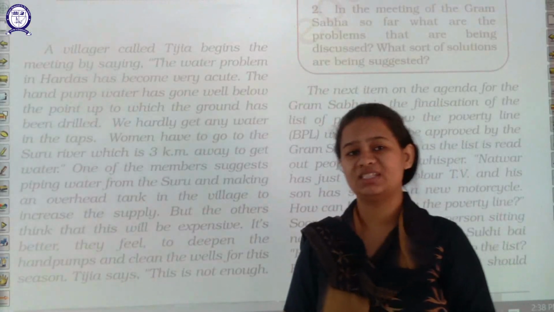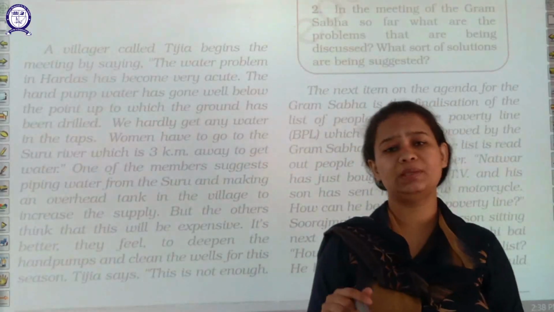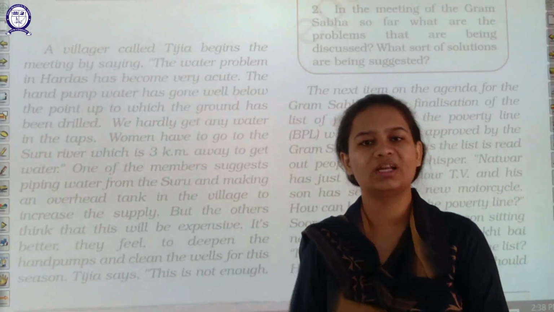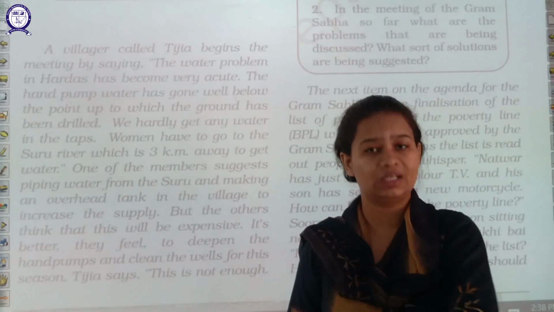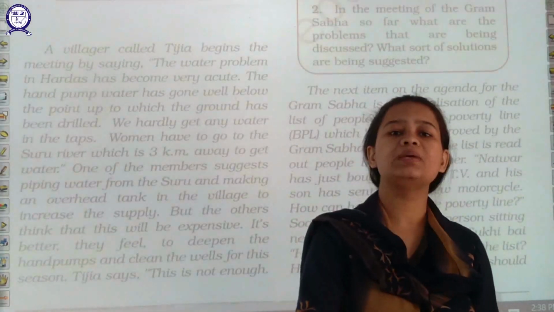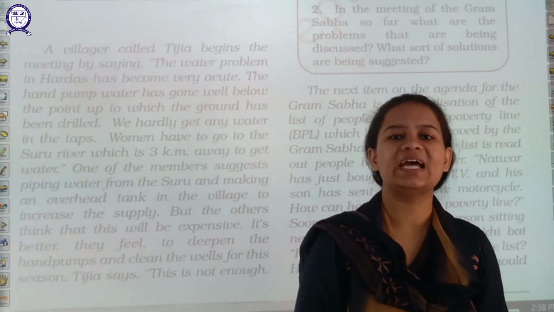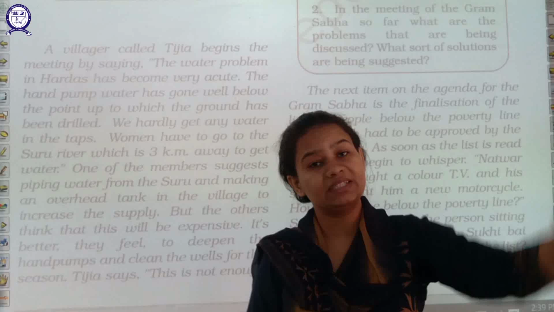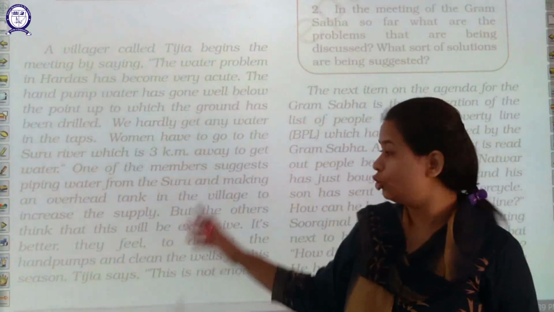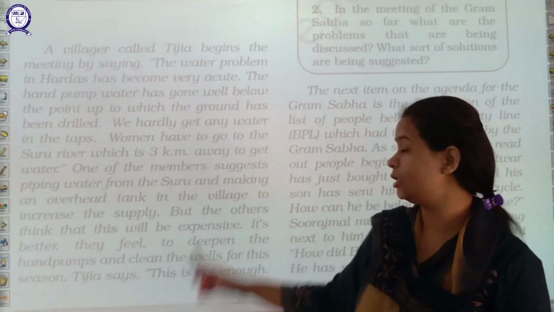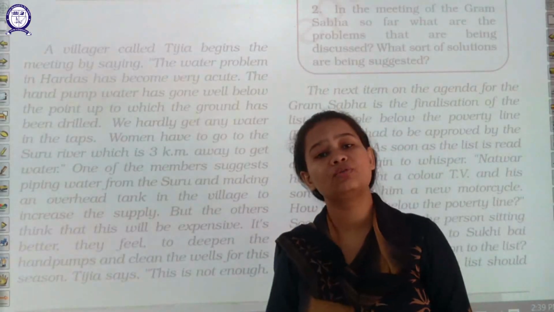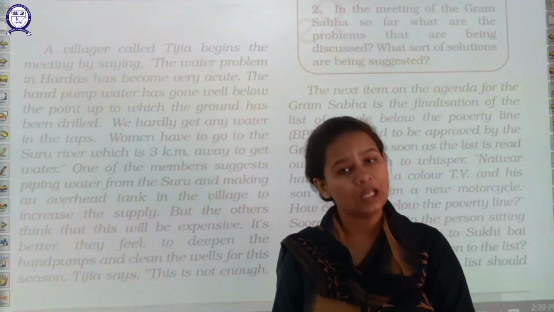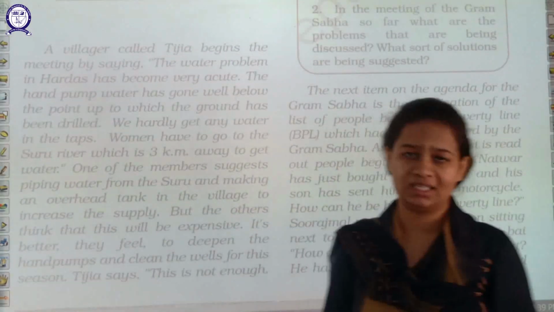So the government decided that all those people in the villages who are extremely poor, as per the decision of the Sarpanch and other members, all the people who are listed under BPL would be provided things at a very cheap rate compared to the market rate. For example, those people who have this yellow card would be provided grains, wheat, at a very low rate than that which is prevailing in the market.